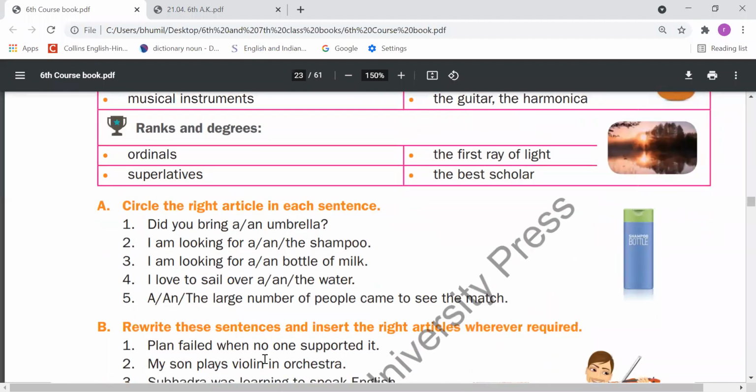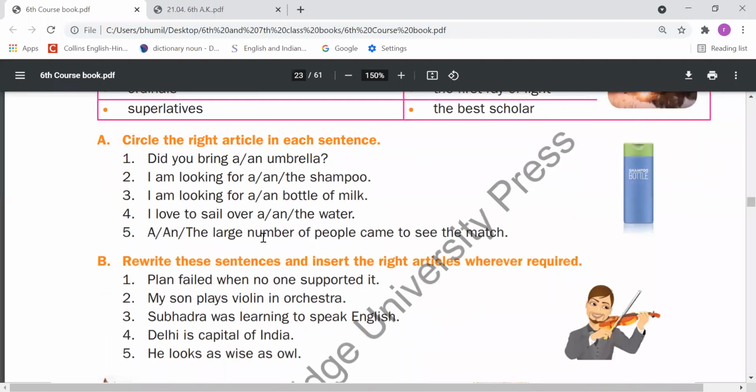Sentence 4. I love to sail over the water. Water is unique of its kind, so that's why we have used "the" here. Secondly, "a" and "an" can't come there. Why? Because water is not countable, and if it's not countable, it's not singular. That's why "the" is right here.